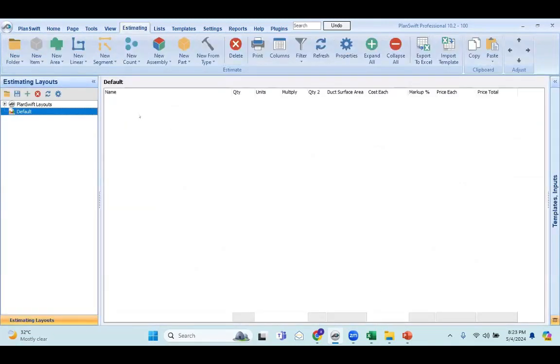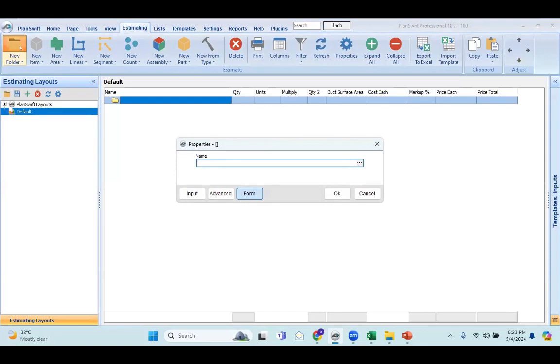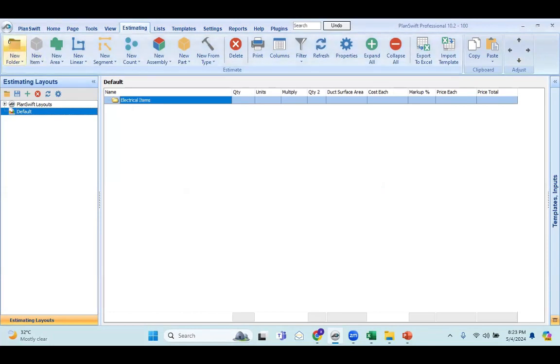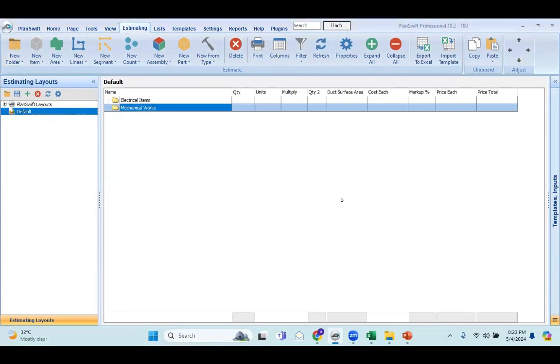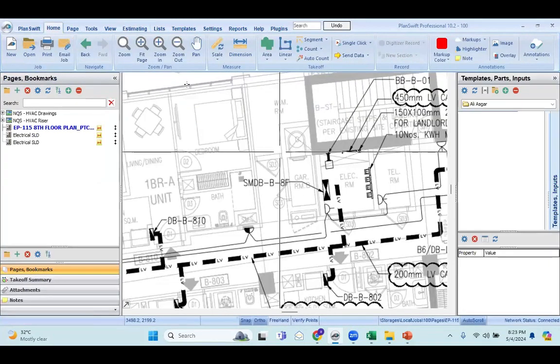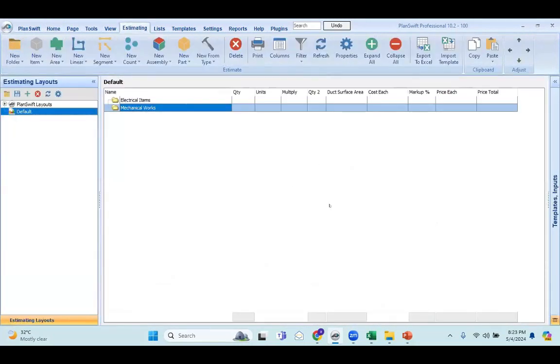I'll create one folder here. You can click on new folder and create one folder, electrical items. Then I'll create one more folder for the mechanical works. These are the two folders I have created. Whatever quantity I'm measuring from this drawing, I'll save it here.